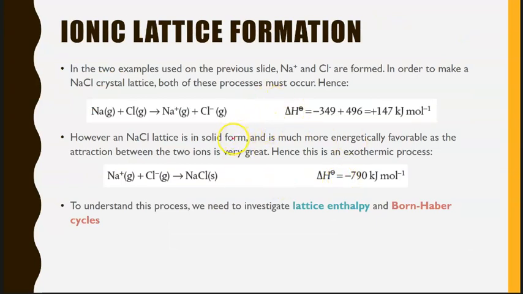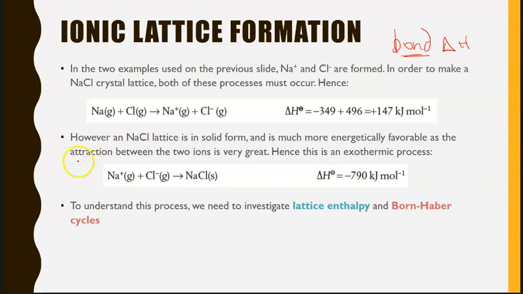So what this means is that we're going to start looking at the enthalpy for lattice formation. Up until this point, when we looked at bond enthalpies, because we're looking at bonds, we've been looking at covalent molecules. What we're going to look at now is how we work out the enthalpy for the formation of an ionic lattice.